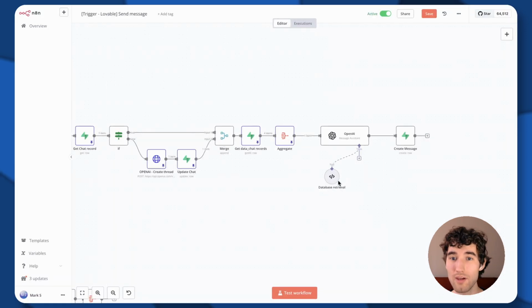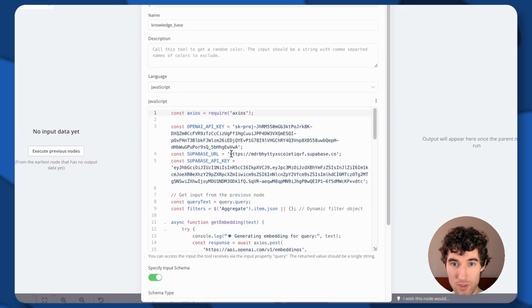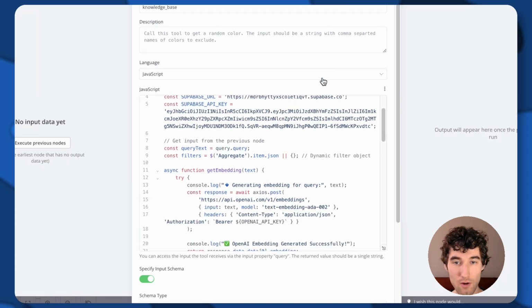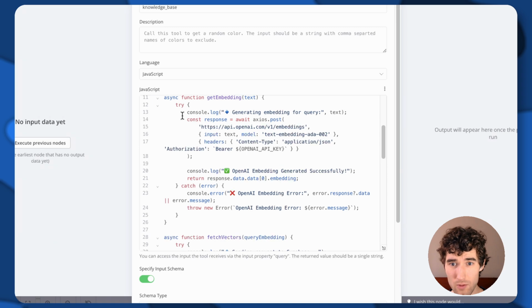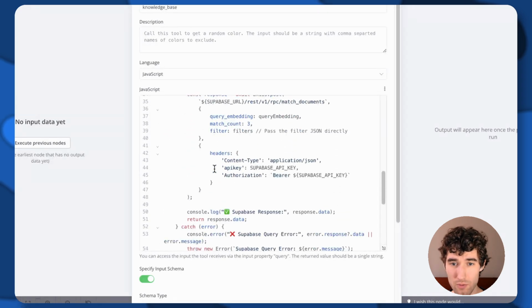How to do that? We need to build our own code node where we specify, like you see, this is my OpenAI key, Supabase API key. Of course, I will delete it after launching this video. And then we simply specify code. You shouldn't really care about what's going on here.